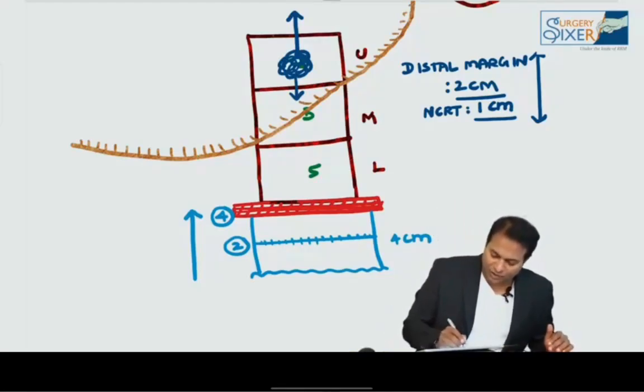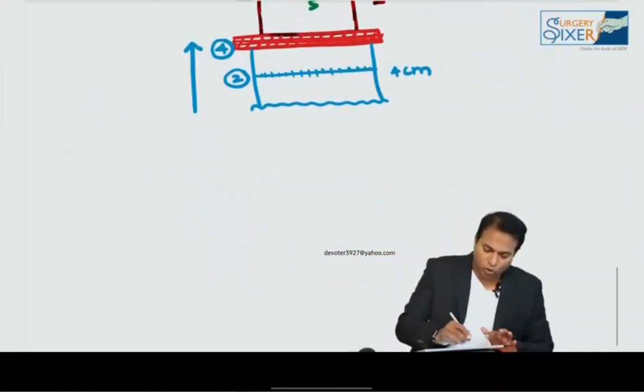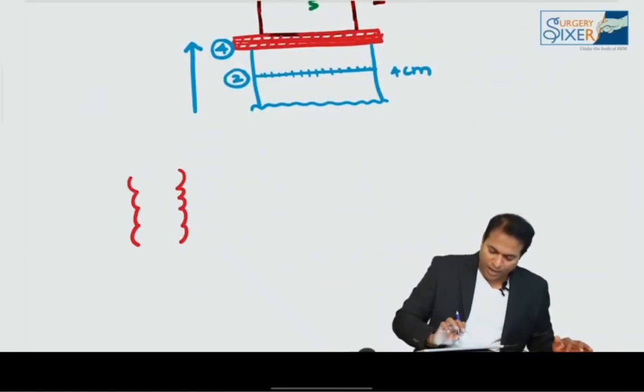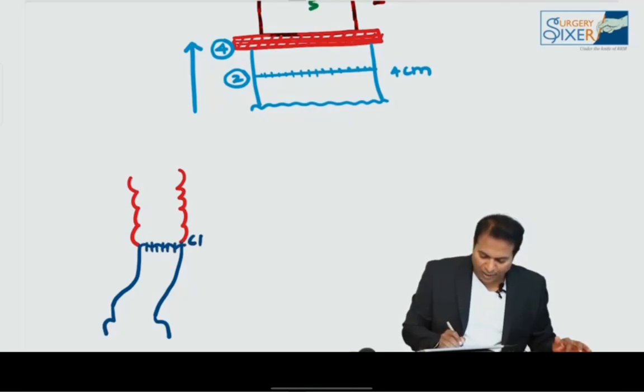And after giving clearance, for example, if there is a cancer here, I will cut the tumor here and anastomose the proximal bowel with this, as I'm drawing here. So the proximal sigmoid colon will now be anastomosed with the distal rectum like this. This is the distal rectum and this is the anus. So now the anastomosis is done like this. This is a colorectal anastomosis.